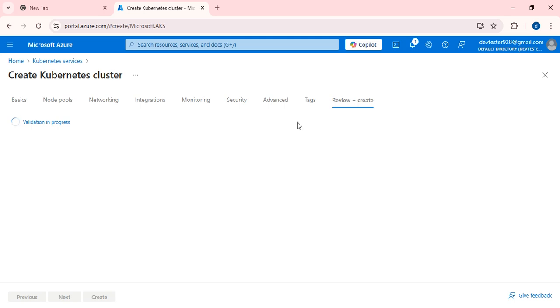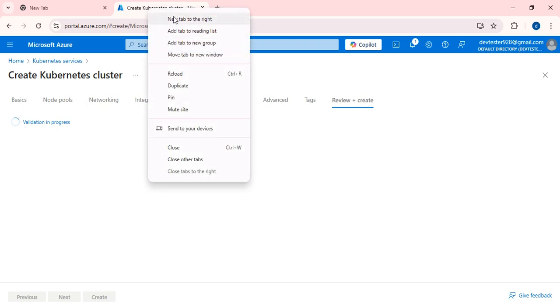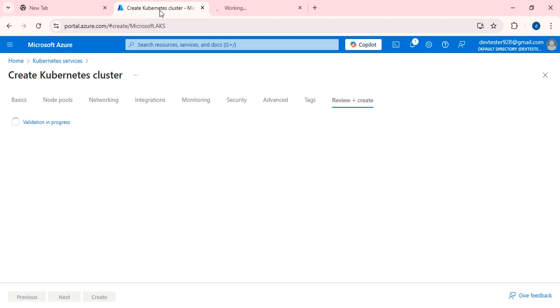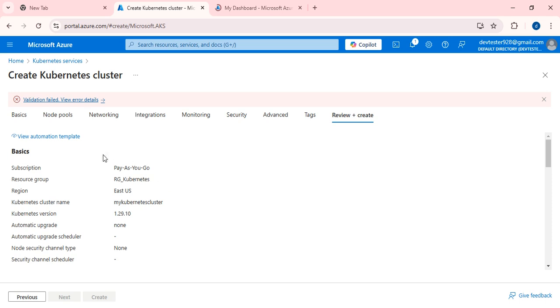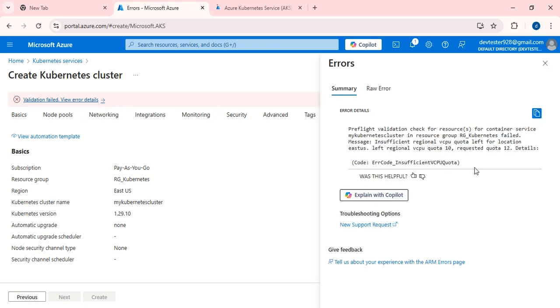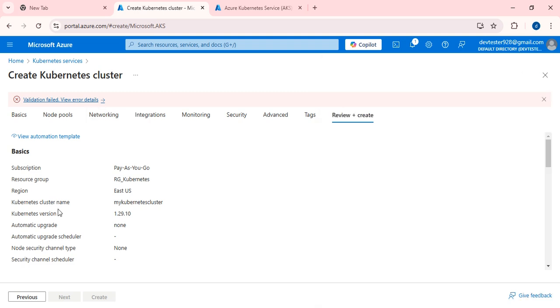The validation is in progress, and you can leave all the things which are not actually required. There are different options available. Suppose you want to check the same, in the meanwhile we will discuss. First of all, the creation of the cluster will take around 10 minutes. The validation has failed. Just have a look why it has failed. The pre-flight container resource failed: insufficient regional VPC quota. Okay, just a moment.